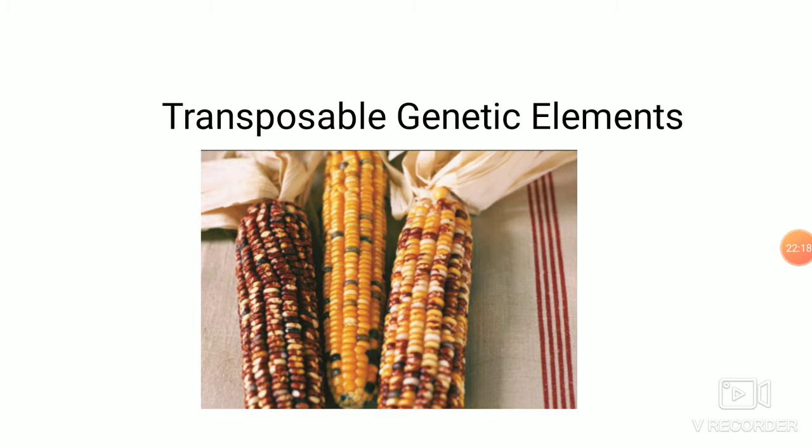Transposable genetic elements are also called jumping genes, and they constitute most of what was initially thought to be junk DNA. They were initially identified by Barbara McClintock in 1944 when she was working on maize. She called them controlling elements, which we now know as Ac/Ds elements. For a long time it was not recognized. In 1983, after a long time, she got the Nobel Prize for discovering these transposable genetic elements.